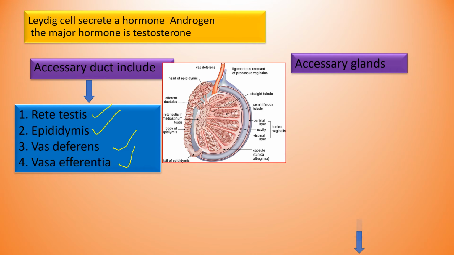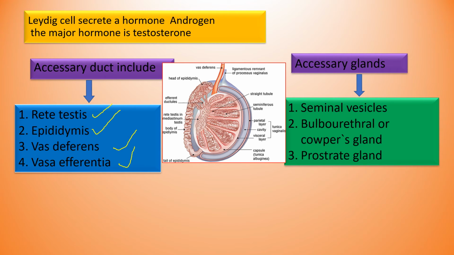What are the accessory glands present in the male reproductive system? There are 3 types of accessory glands. One is the seminal vesicle. The next one is the bulbourethral gland or Cowper's gland. The last one is the prostate gland. These 3 are the accessory glands present in the male reproductive system.